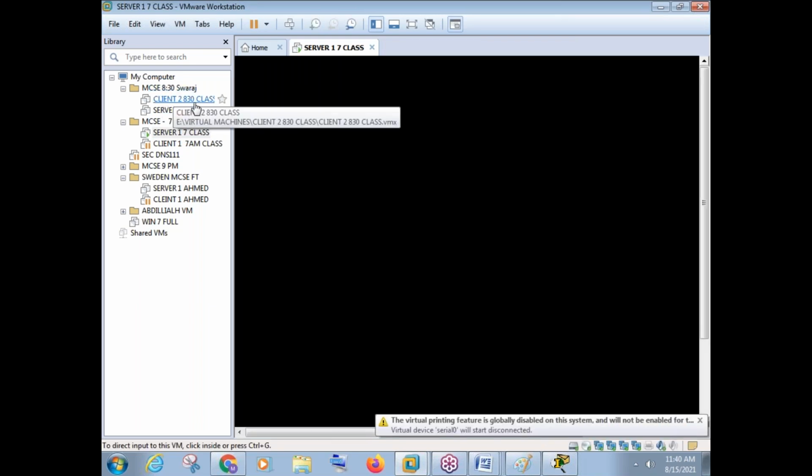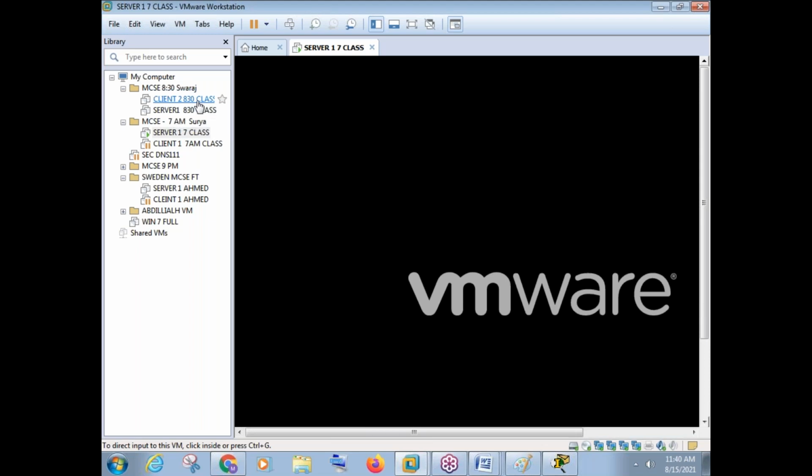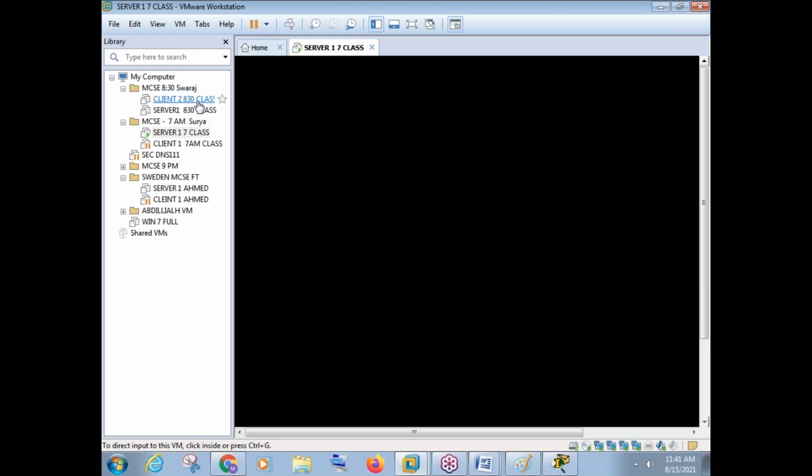So this is your VMware Workstation, friends. By using this VMware Workstation, you can install server and client operating systems in your computer, and you can do all practicals. It will take at least 2 to 3 days for me to explain how to install this and how to configure all these things. Now there is a virtual machine I created, and you can see this is your Windows Server that is coming up.